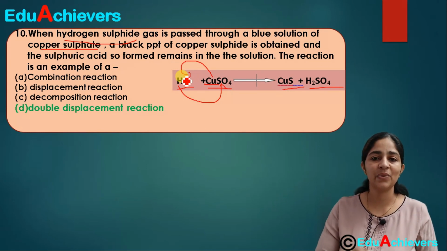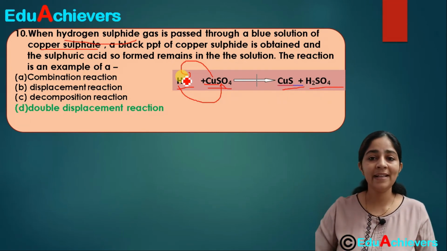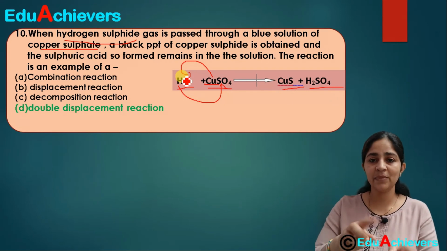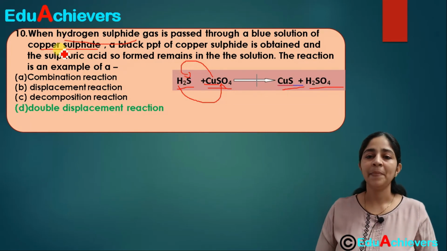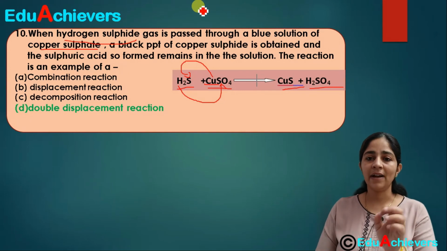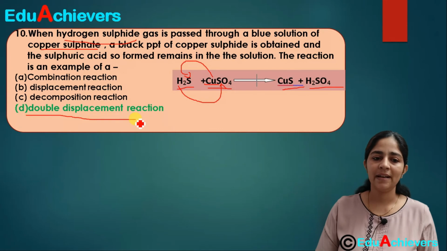Whenever you observe a reaction where the position of ions is getting changed, and two ions are changing their position, it is a double displacement reaction. So don't jump to conclusions. First see the reaction, write the reaction, observe it, and then put the correct answer.